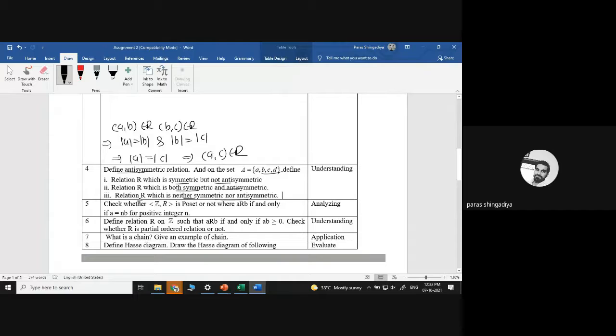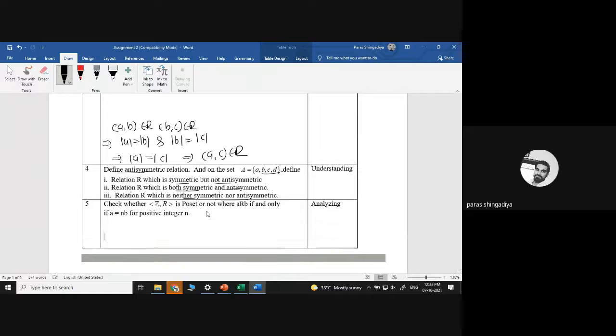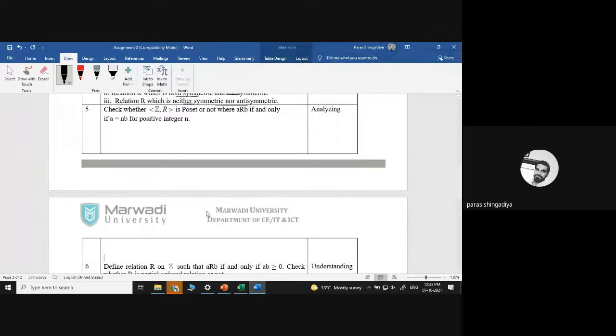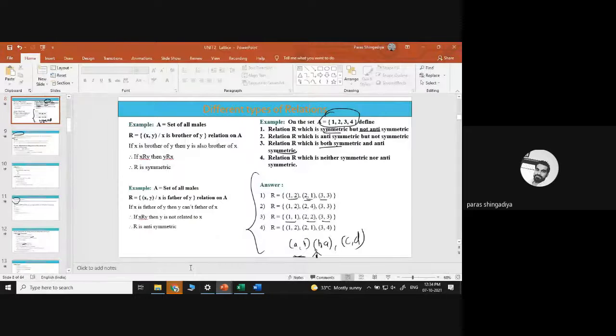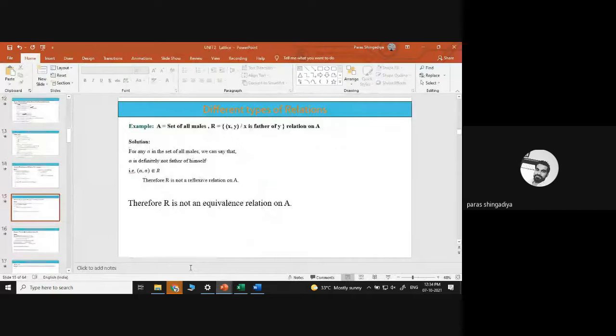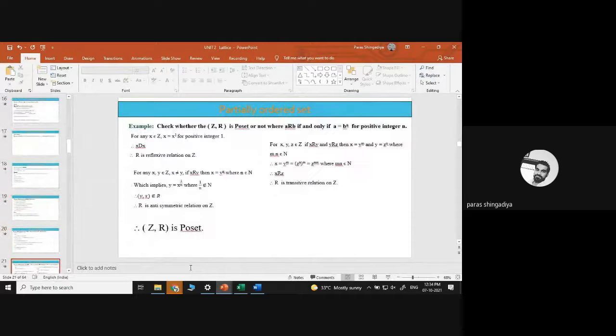And then in question number 5, prove whether it is a poset or not. The condition is A is equal to nB for positive integer n. We have already solved such an equation, where there was a power: A is equal to B raised to n, where n is a positive integer. Here the power is a product. So A is equal to nB, and check whether it is a poset or not.